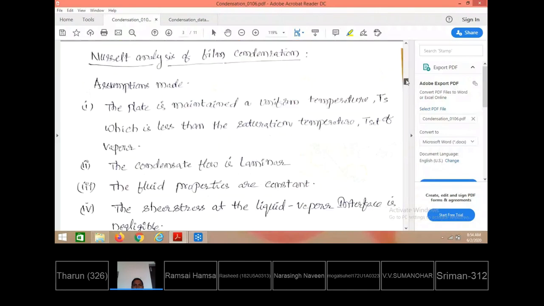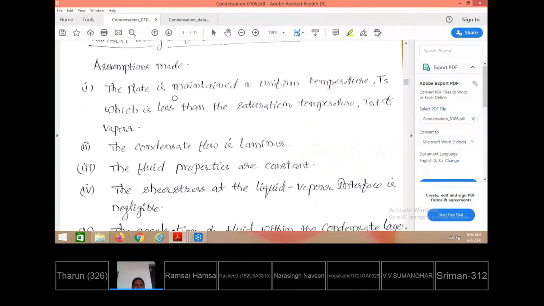While doing the analysis, certain assumptions are made. The first assumption is that the plate is maintained at uniform temperature. As long as the plate is receiving heat from the vapor side, the temperature doesn't change. What does this mean? At whatever rate it receives heat from one side, it rejects heat at the same rate to the other side, maintaining the temperature constant over the plate surface.